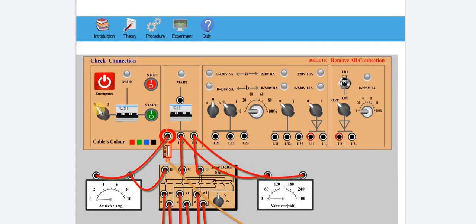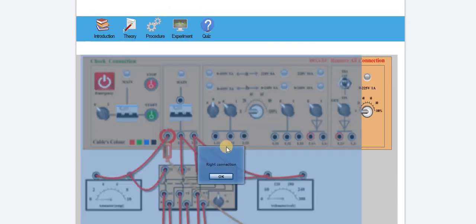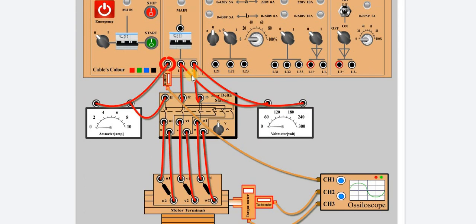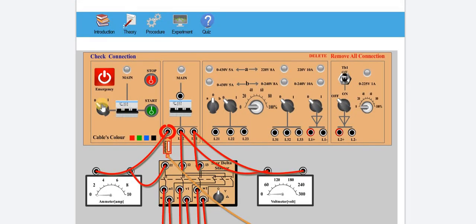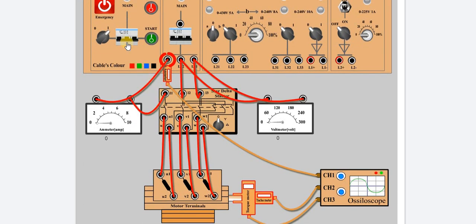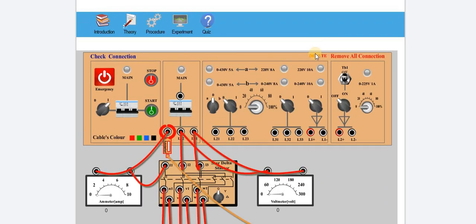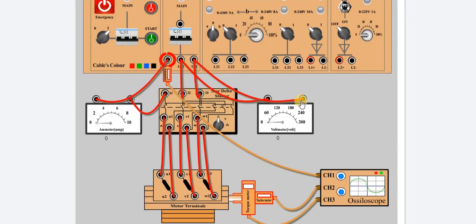Now check the connection. It looked like the right connection, but it is actually a wrong connection. Now we'll see how to recheck the connection. See, we are just turning on. Clear. Now here, turn off. Now again, I'm changing this.